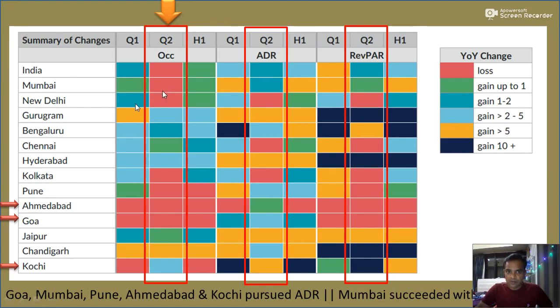As you can see, their occupancy was down, and they tried a 1 to 2% hike by hiking the ADRs, and ended up with a performance of 1% plus in Q2, and eventually they ended the H1 at greater than 5%. So Mumbai is the only city which managed to use the ADR push as a means to clock a better ending for Q2, which was not the case with the rest of the cities, who couldn't replicate the same.